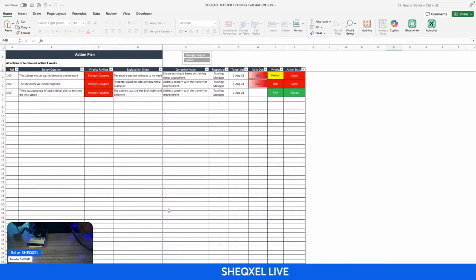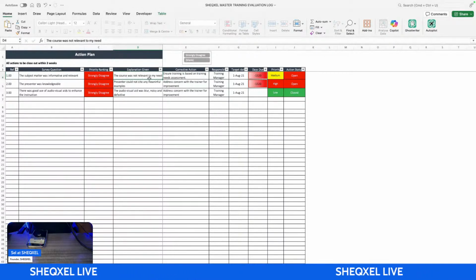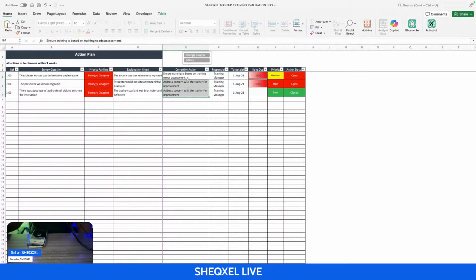As a person who is managing the process, workers are giving their feedback on their own action plan. You can evaluate the relevance of the feedback they are giving, and then you can have a general, realistic, appropriate corrective action to follow up as a training manager. To say that based on the feedback I've gathered from the workers, all of them are complaining the course was not relevant for their need. The presenter could not cite any meaningful examples. The audiovisual aid was not good enough. So for that reason, as a manager, I am going to take these actions.